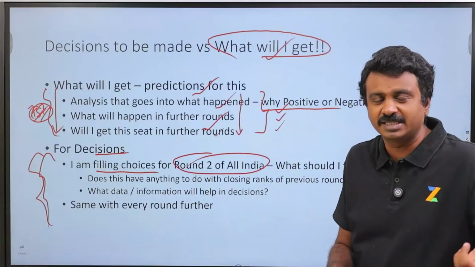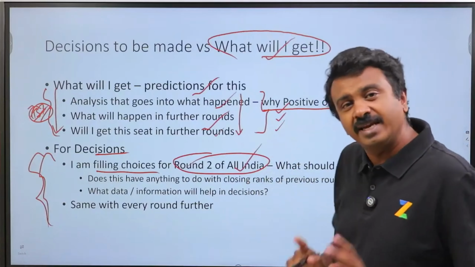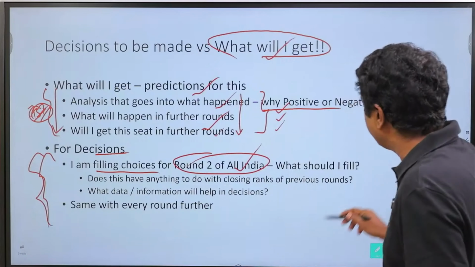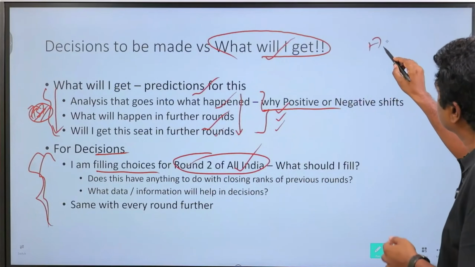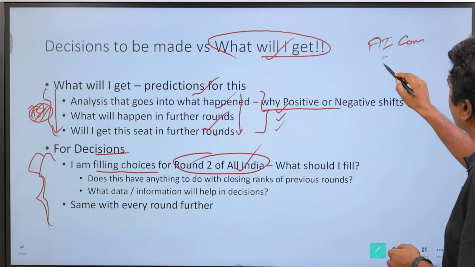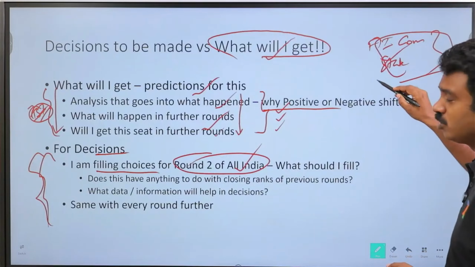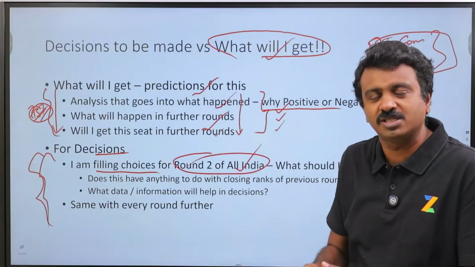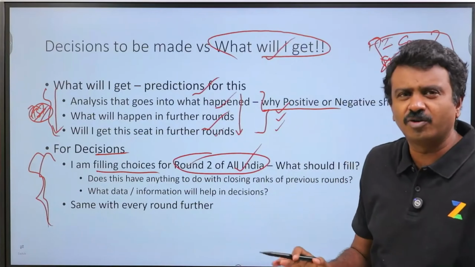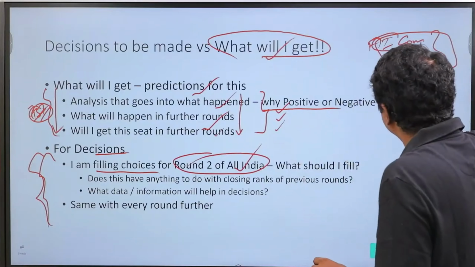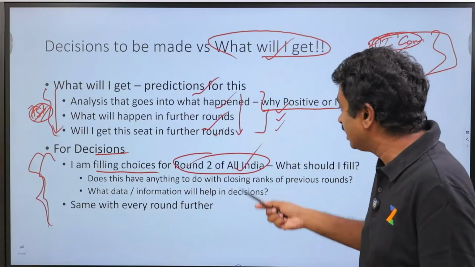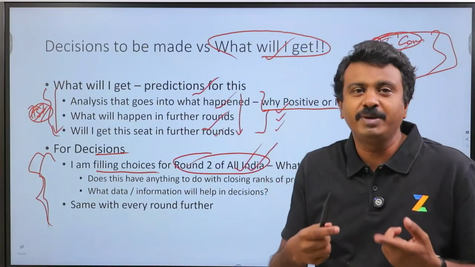90% of states are complete except for 1 or 2. Now, the next step is filling for All India round 2. If I am attending only All India counselling, or only state counselling, my options are very straightforward. I just need to know the rules of the particular counselling and fill the choices that I wish to join. Pretty straightforward. Only deciding on which choices I wish to join is a consideration. Here, there might be something beyond it.